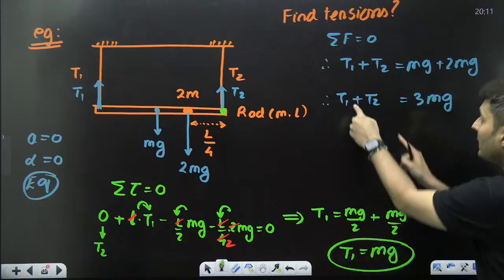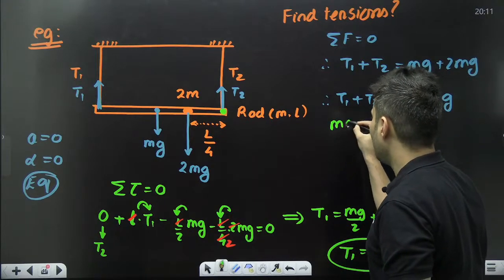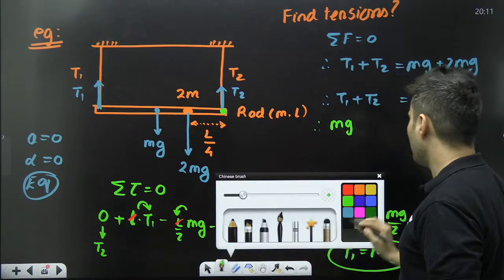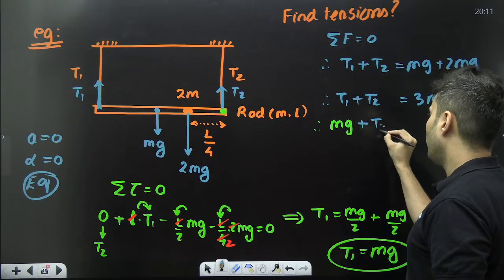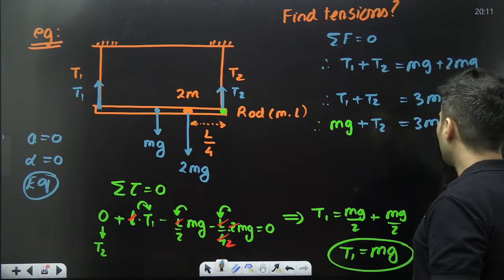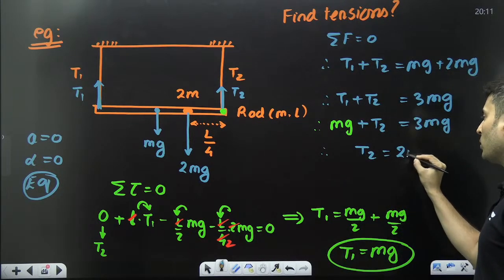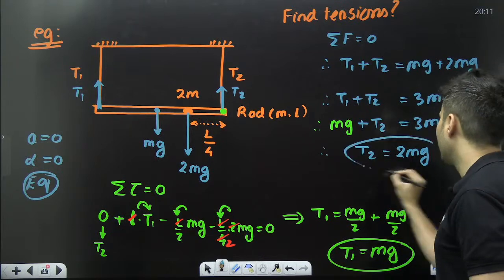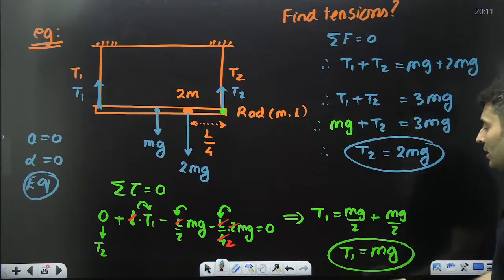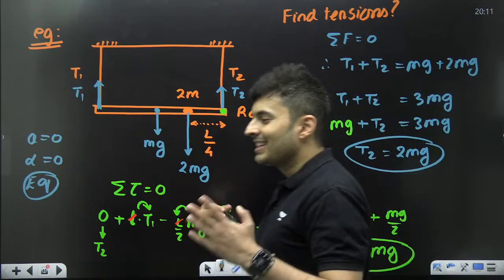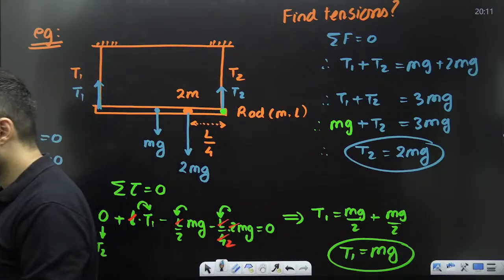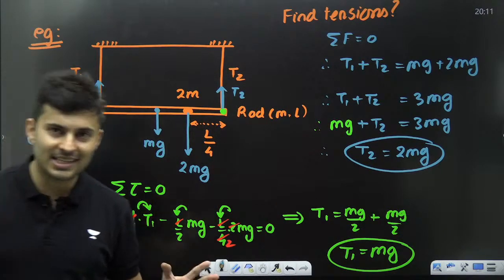Now put this T1 over here as mg. Solve this for T2. How much do you think T2 will be? 3 mg minus mg, which will be 2 mg. Perfect. This is the second tension. We have found both the tensions. That's how you solve these problems. Did you understand it, guys?